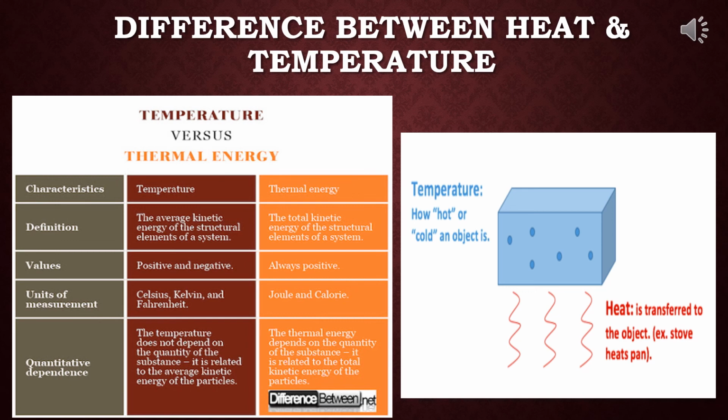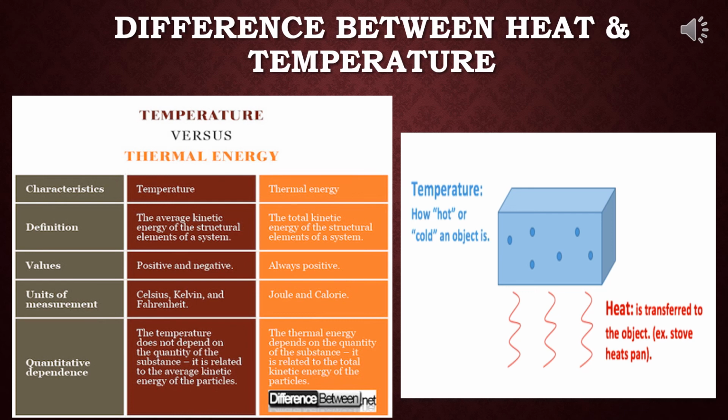Now there is always a confusion between heat and temperature. So the differences between these two, heat and temperature, is a very important question also. First see the first diagram. A hot box is there. Temperature is how hot or cold an object is, that means that particular box.